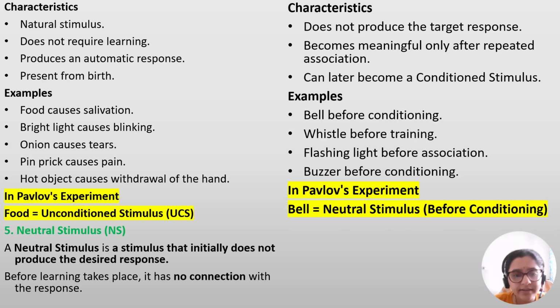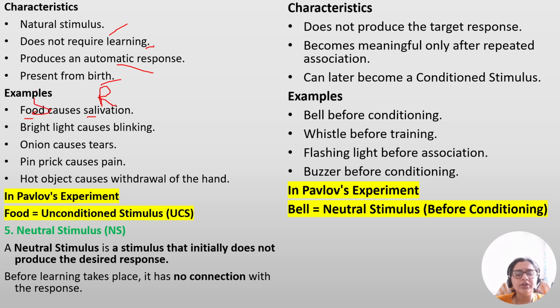So, what are the characteristics of unconditioned stimulus? First, it is natural. It does not require any learning. It produces an automatic response and it is present from the time of birth, same as unconditioned response. Examples: food causes salivation, so food is the unconditioned stimulus and salivation is the unconditioned response.